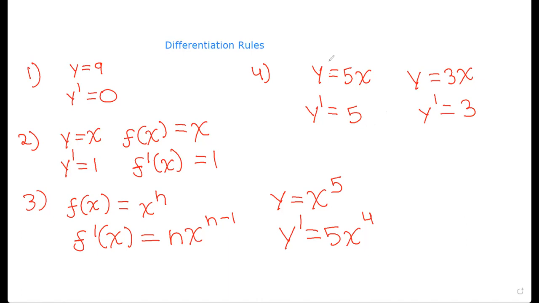Now let's look at the sum or difference rule. So these rules of differentiation are very important in the AP calculus exam, as you will use them in many questions. So x squared plus 5x minus 3, find y dash. So we can just do them separately.